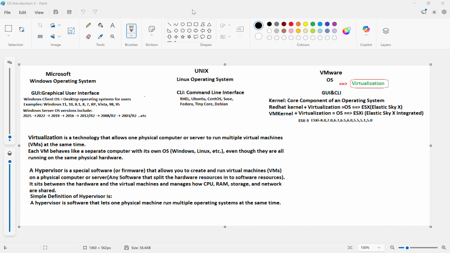Windows Client OS supports 1 to 5 users simultaneously, not more than that. Mainly for a single user environment we will use the Windows Client Operating System. When it comes to server OS, it supports hundreds or thousands of users simultaneously, designed for multi-user connections.